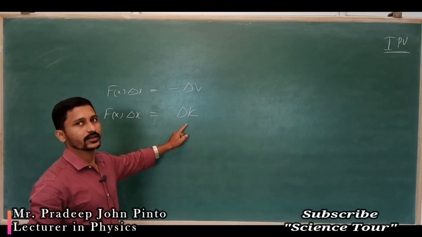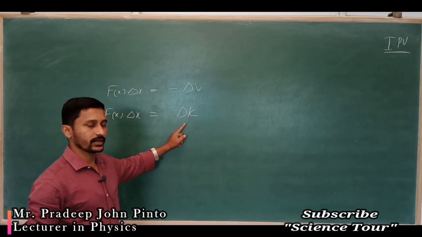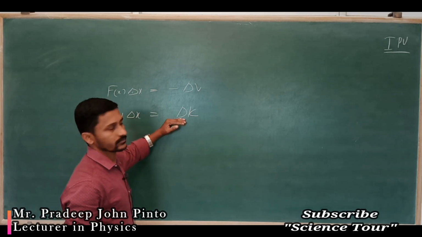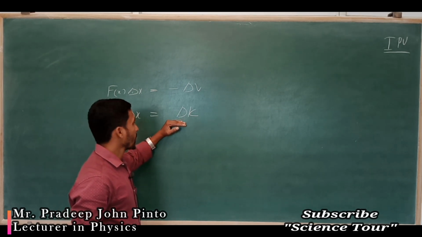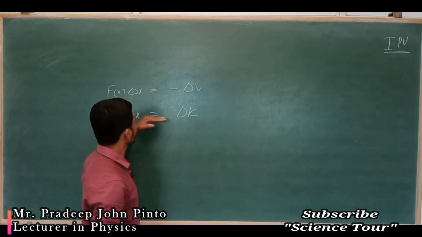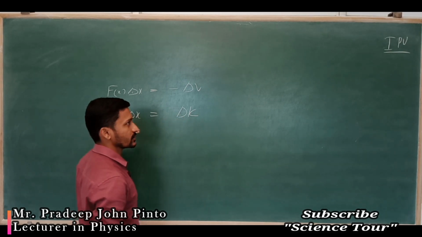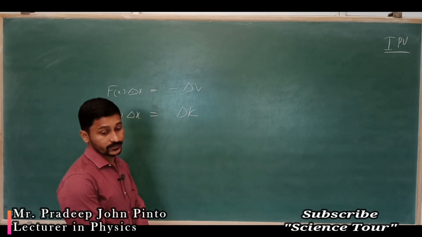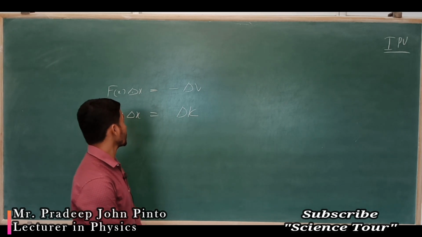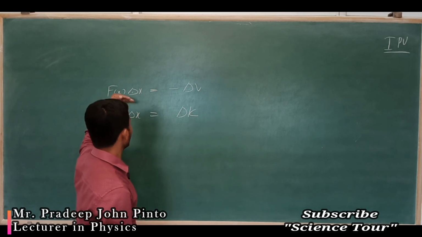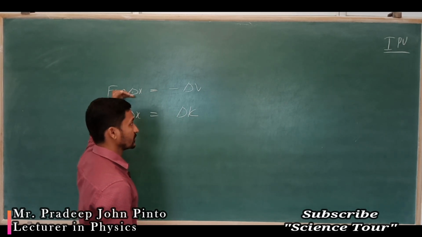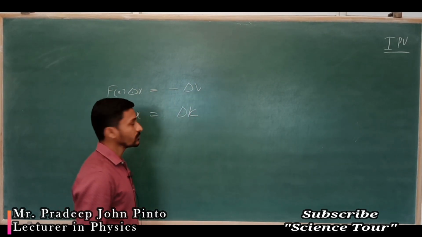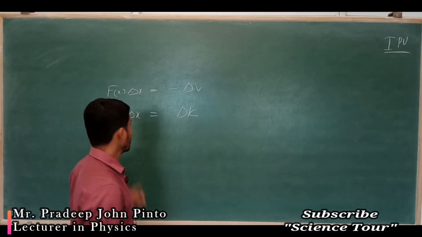Delta k means k final minus k initial. So, this is the change in kinetic energy, which is equal to the work done. And from the potential energy we got that the negative of the work done by the conservative force is the change in potential energy. So, we have put minus here.